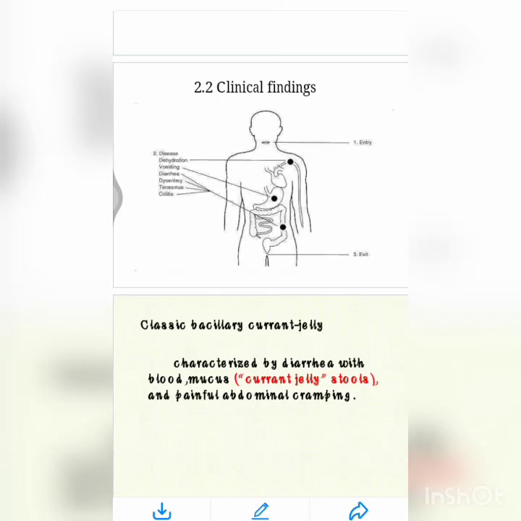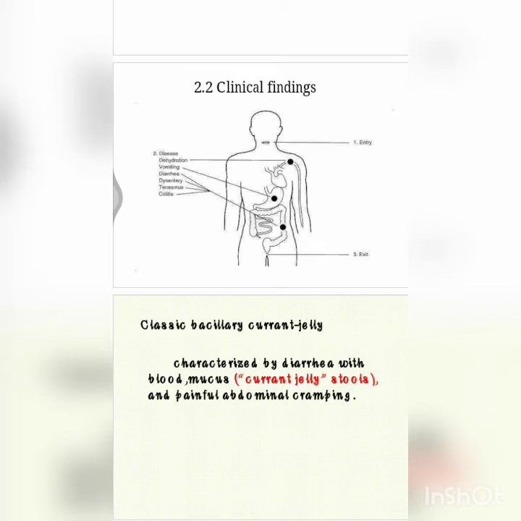The clinical features: the incubation period is up to 2 to 3 days, with passage of bloody mucoid stools, gripping pain, tenesmus, pyrexia, prostration, sometimes convulsions, and also a severe form of dysentery. S. sonnei can also cause mild disease with watery stools. The complications of Shigella dysentery type 1 are arthritis, toxic neuritis, conjunctivitis, parotitis, and in children, hemolytic uremic syndrome in severe cases.